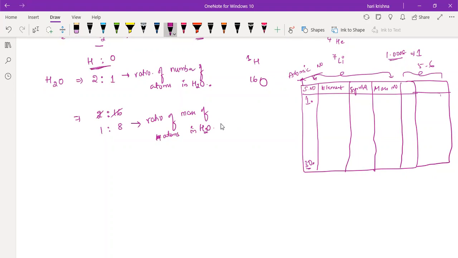Suppose you take hydrogen peroxide. What is the ratio here? The ratio of number of atoms is 2:2. Sir, it will be 1:1, the ratio of hydrogen to oxygen.